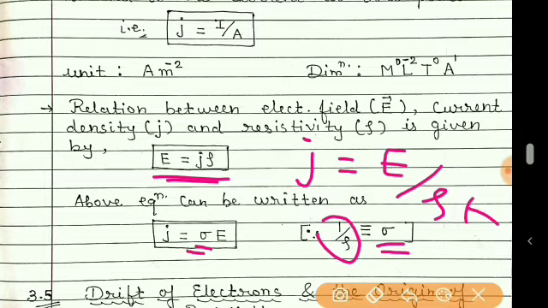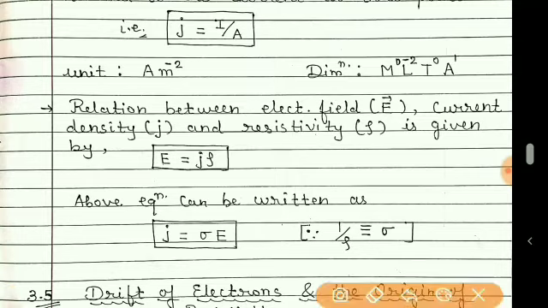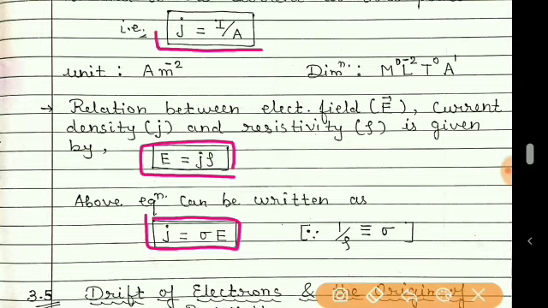So it will become sigma E. So a new relation can be obtained as J is equal to sigma E. This type of formula can be used for MCQs, for short problems or examples.